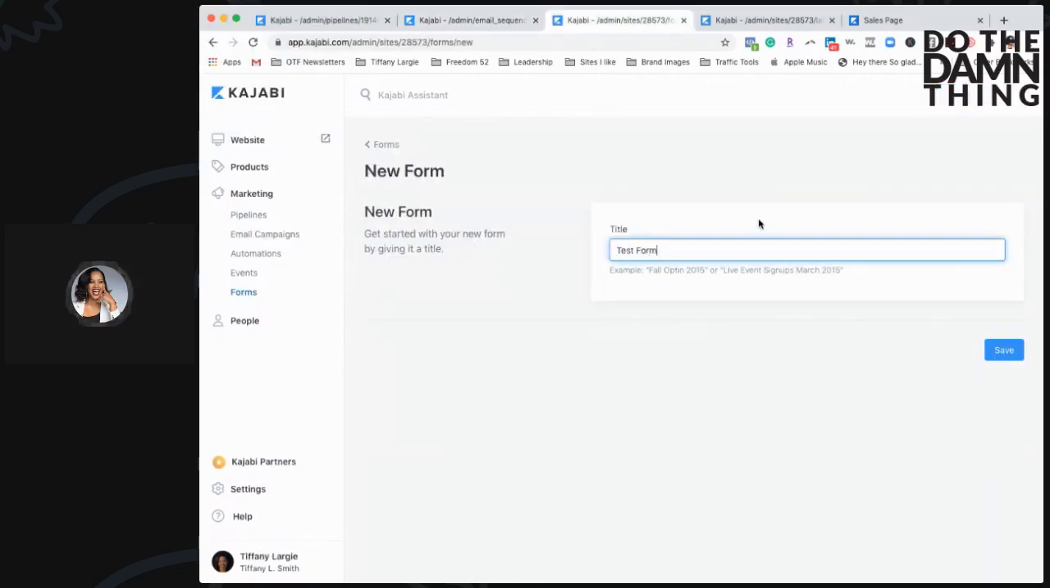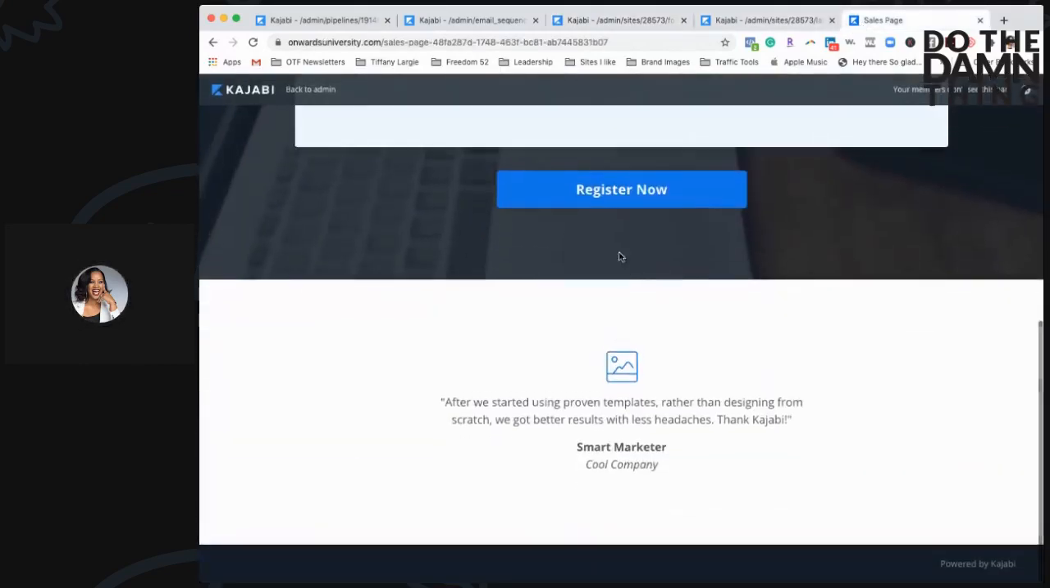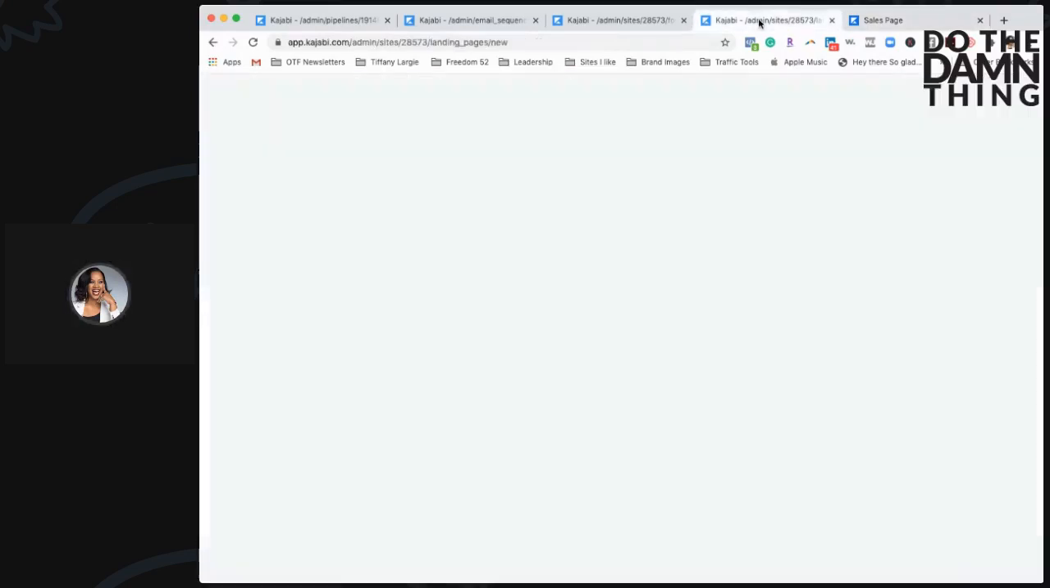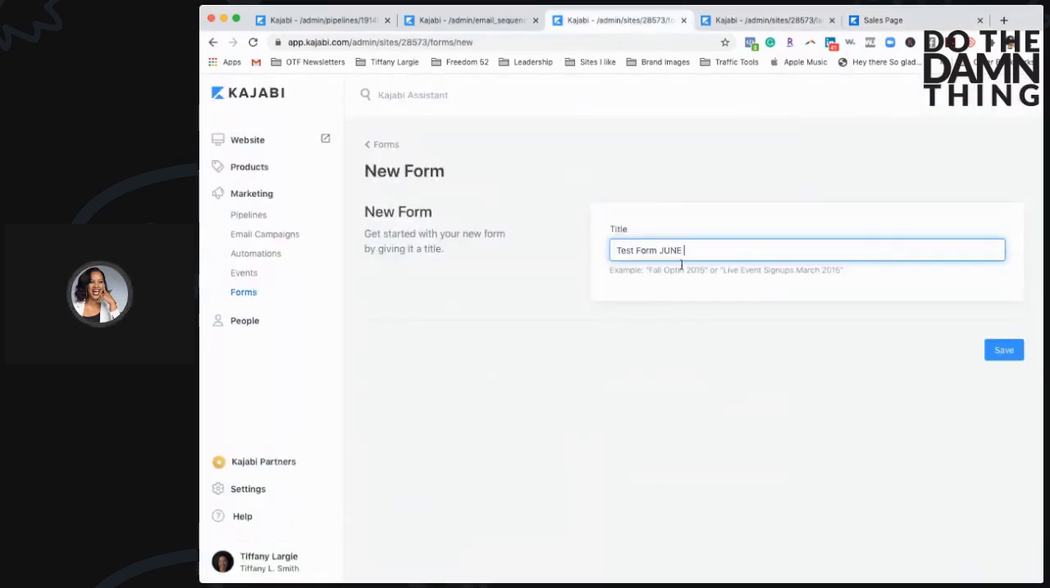Test form June. So a form is the information that is captured. I guess we could go here. So if I push this button, register now, this right here is a form, the thing that asks you to put in your number, email, address, and builds your list, okay? So I can customize my form. Test in June, we're gonna build this form out.